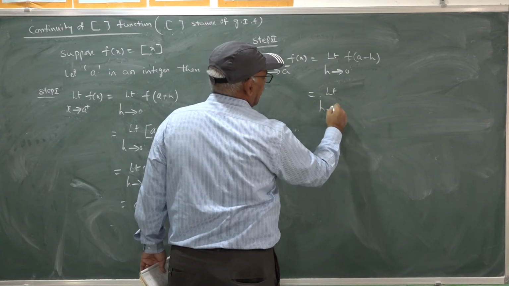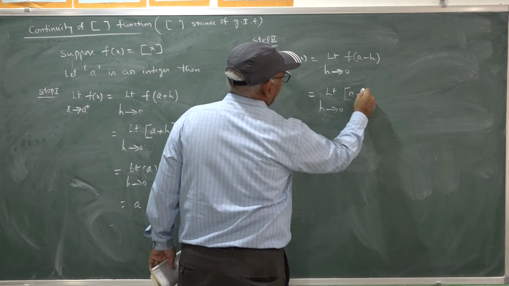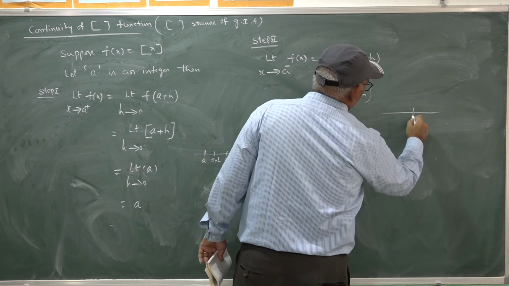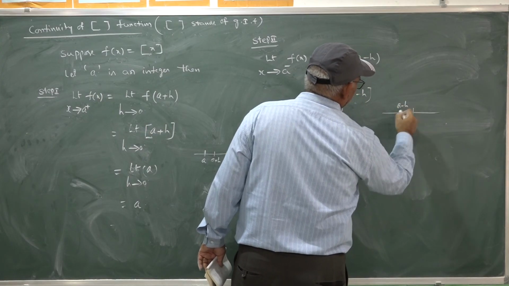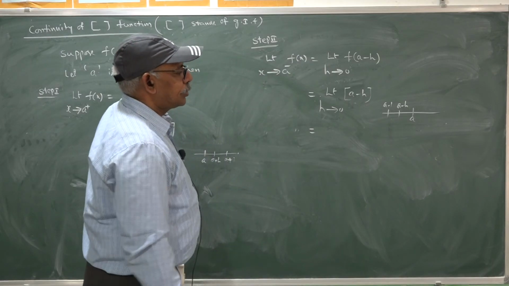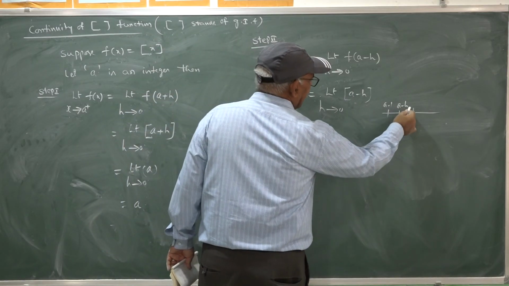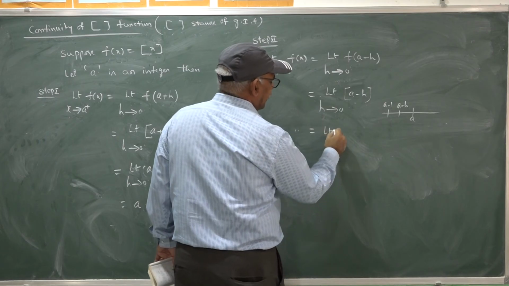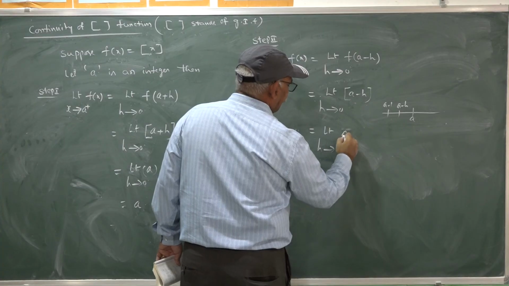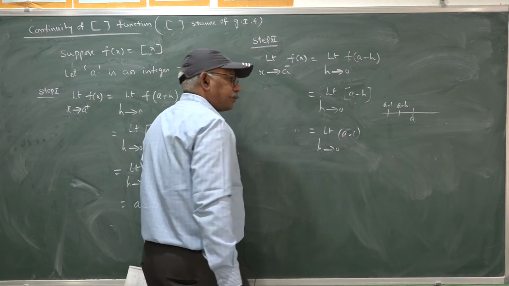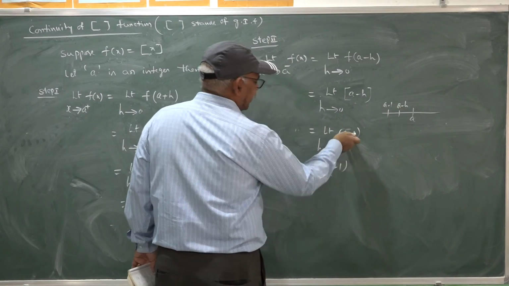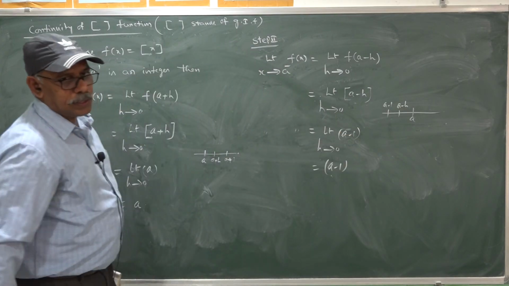So, this is the limit as h goes to 0 of step of a minus h. Step of a minus h is like this, which lies between a minus 1 and a. So, step of a minus h is a minus 1. Step value means the integer part. The integer part here is a minus 1. Hence, it takes the value a minus 1. Because it is a constant, the limit takes that constant value only.